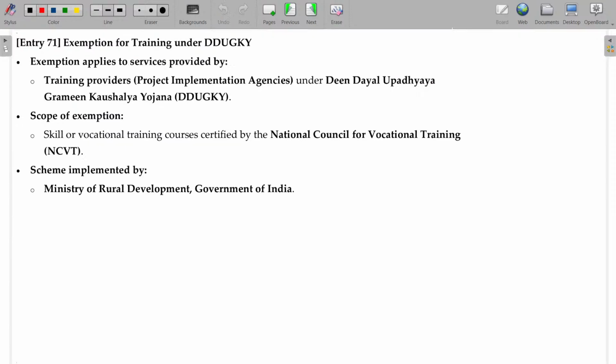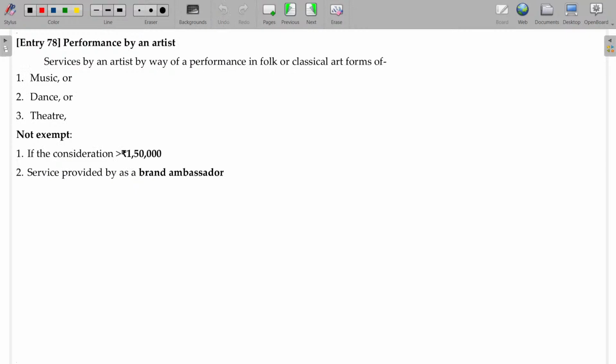And training under Deen Dayal Upadhyaya Gramin Kaushalya Yojana, DDUGKY, NCVT, and these things. So earlier one being the assessment, this will be the training. Both will be automatically exempted under the specific cases.